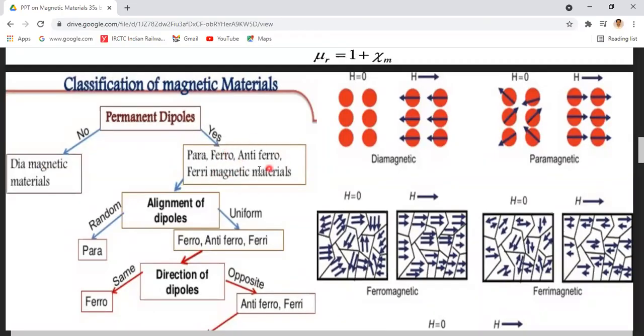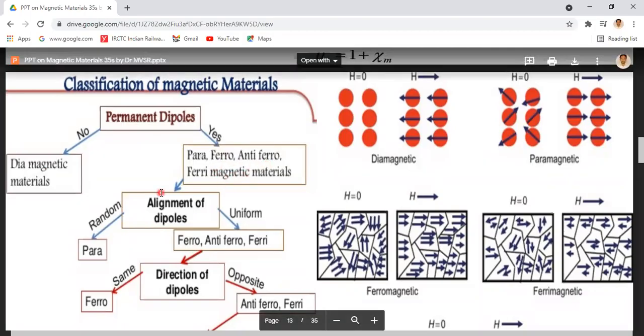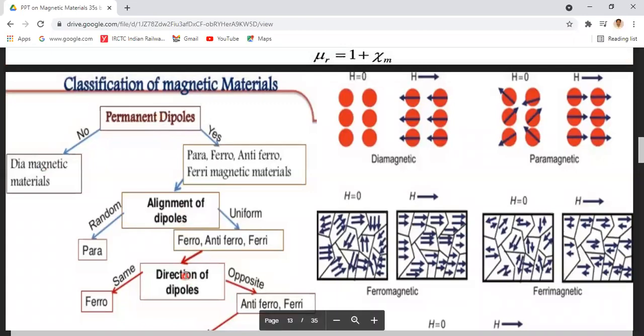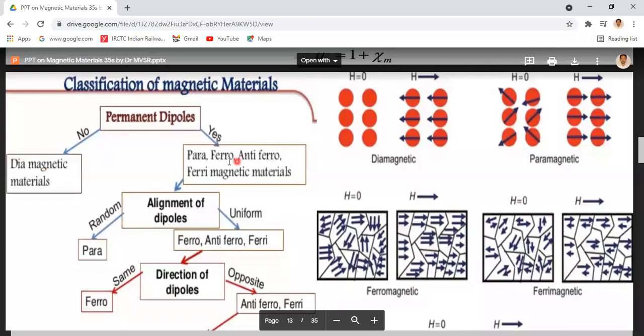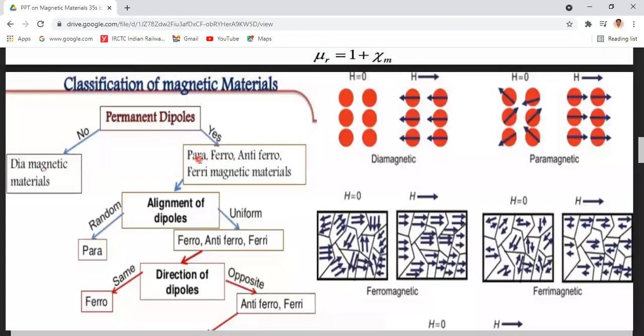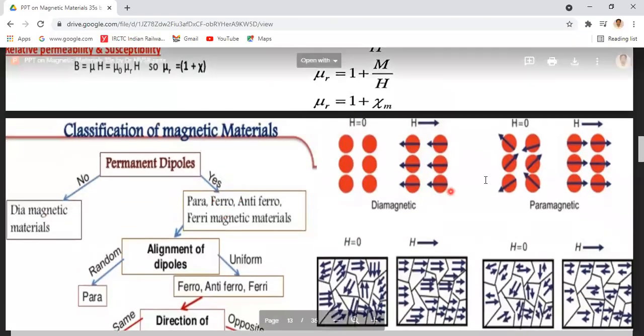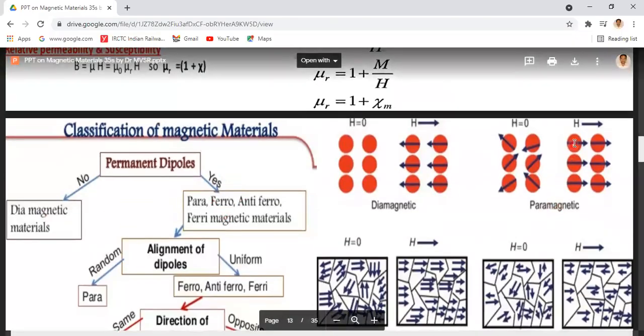But in para, ferro, antiferro, and ferri, the alignment of the permanent dipoles, the direction of the dipoles, and the magnitude of the dipoles are different in each category. In the paramagnetic material, all the dipoles are oriented in random directions in the absence of the field. In the presence of the field, they are oriented in the direction of the field.